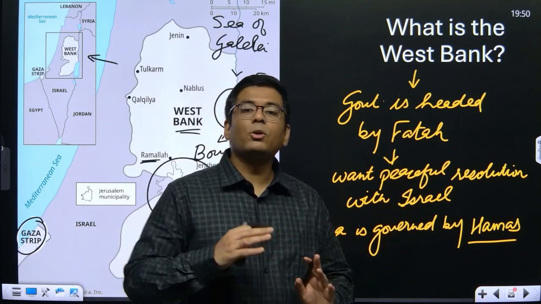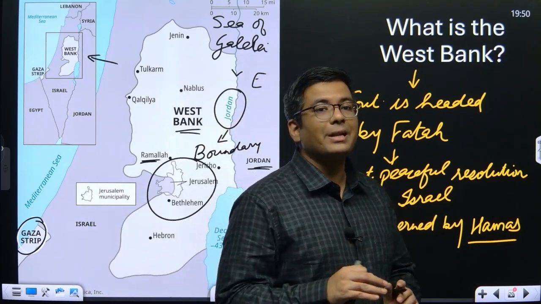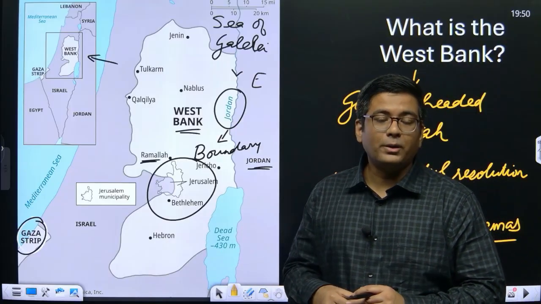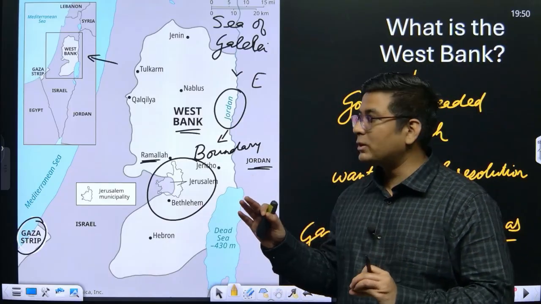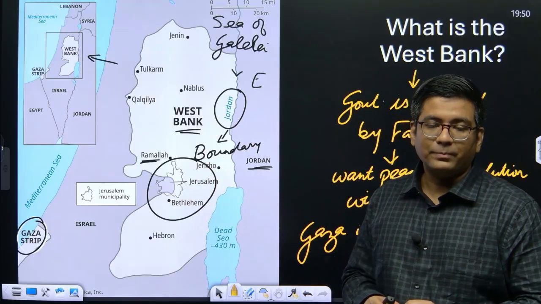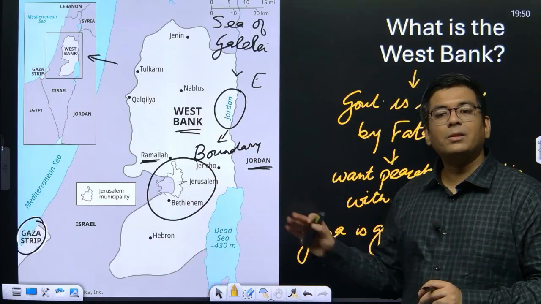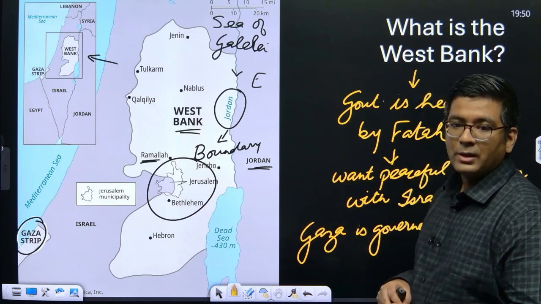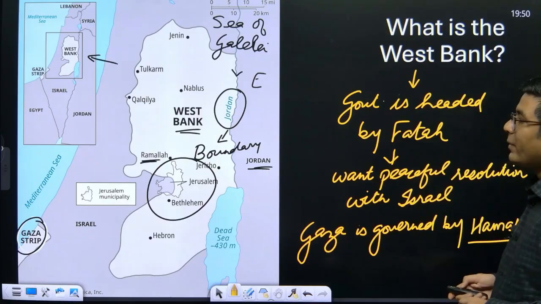Fatah is far more realistic. It says that Israel is existing and it will exist. We need to adopt an approach that will first of all ensure peace and also open up the economy of Palestine, because for a prolonged period of time this has been completely decimated. The people are only suffering here. So that is basically the West Bank.